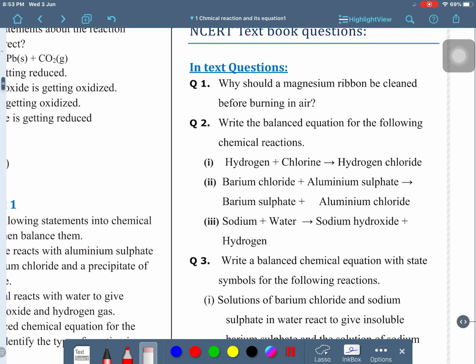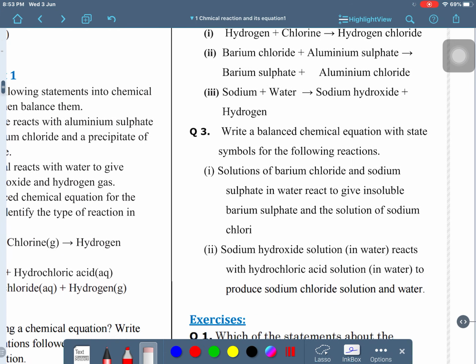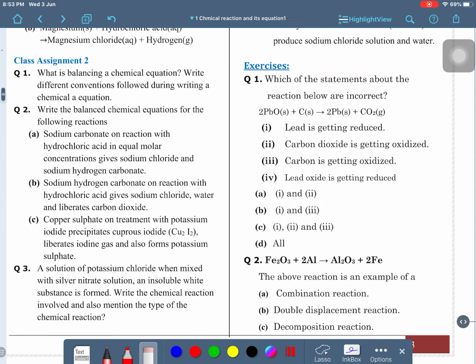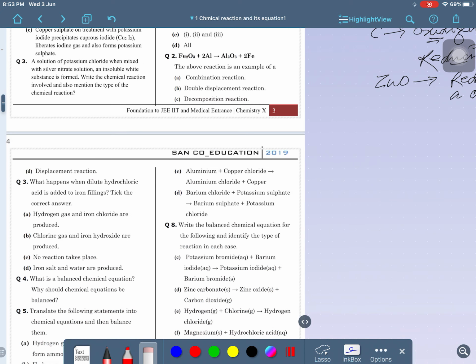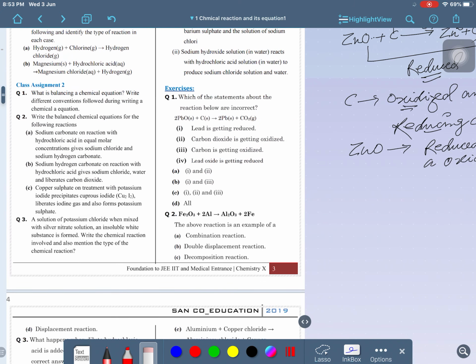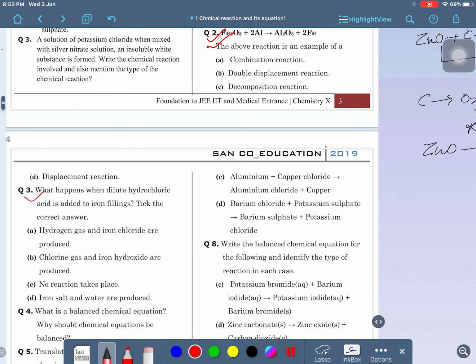Why is the magnesium ribbon cleaned here? We have done this question. Second, we have also done the exercise, you may see. The exercise is on page number 3, exercise questions first, second and third. I am telling you what you have to do. First, your assignment is the first question and the second question, and the third question is also to be done. These three questions, or the fourth also, you will write. Simply write the definition of this.